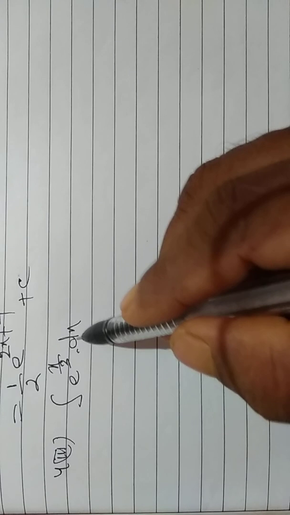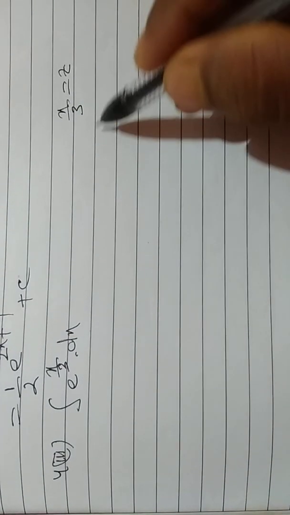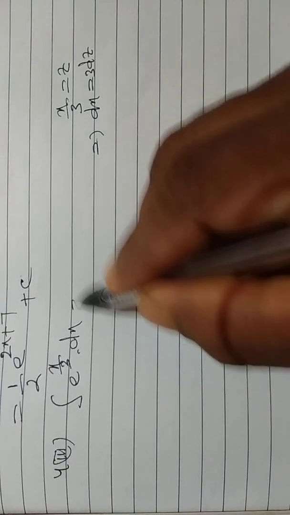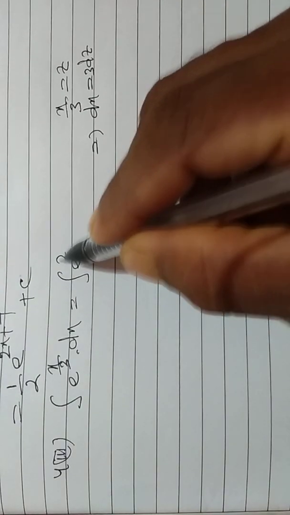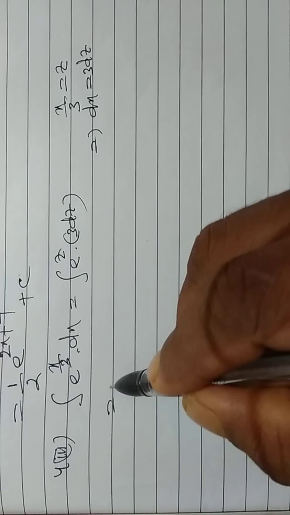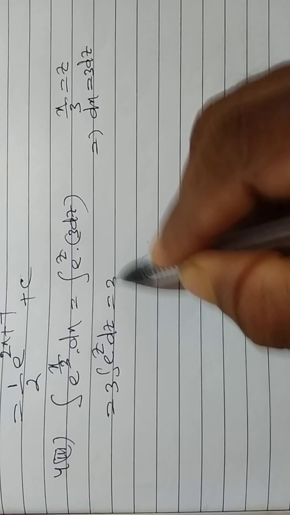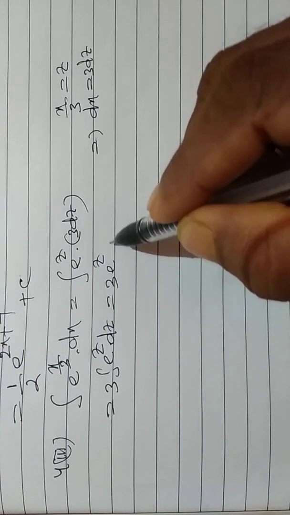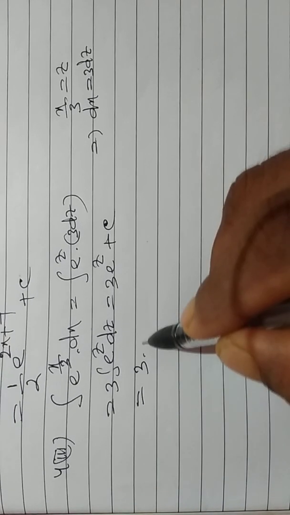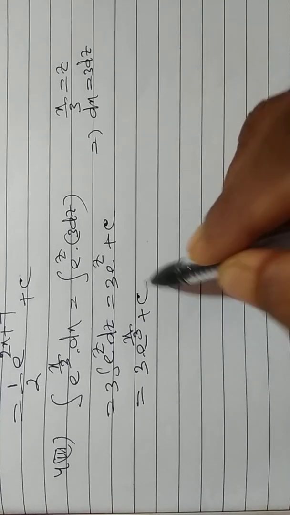Question number 4, third bit. Integration of e to the power x by 3 dx. Taking x by 3 is equal to z, this implies dx is equal to 3 dz, and that is equal to e to the power z. That is, dx is equal to 3 dz, and that is equal to 3 into e to the power z dz, and that is equal to 3 into e to the power z plus c, and this is equal to 3 into e to the power x by 3 plus c.